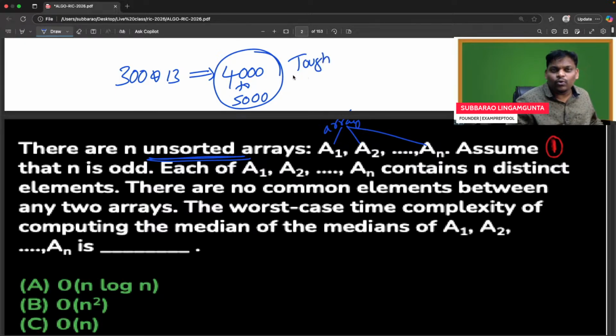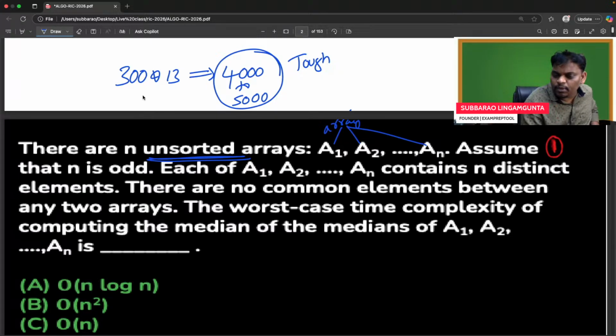And one more beautiful thing is, in last year's GATE examination, most of the questions came directly from RIC, either from the EPT test series or EPT RIC, or both combined.